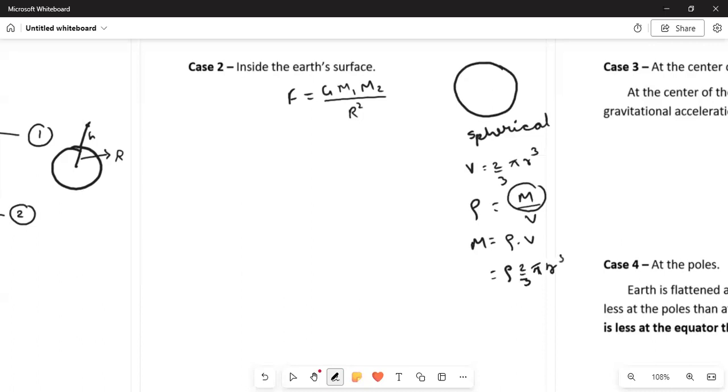And in this case, this r is the same as the radius of the Earth, so instead of writing small r, we can also write capital R. So this is our mass of the Earth, and using this mass of Earth in our